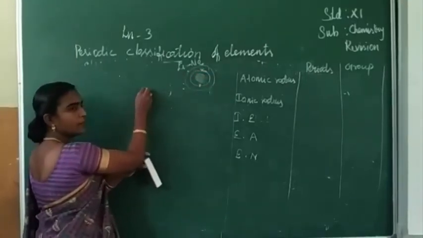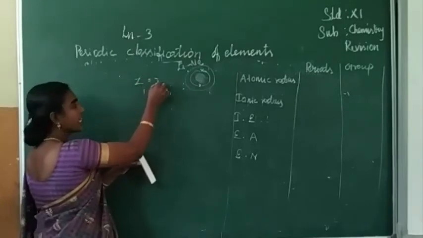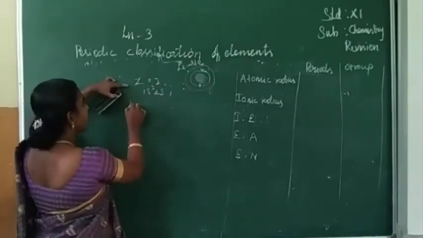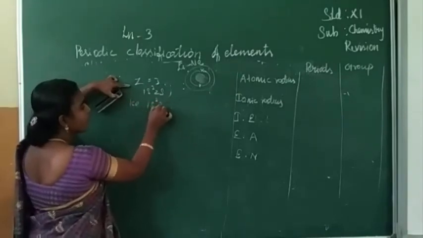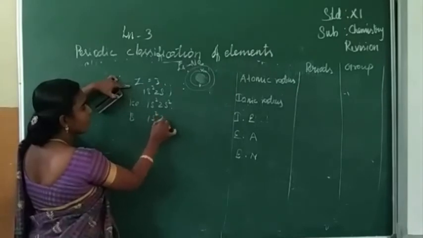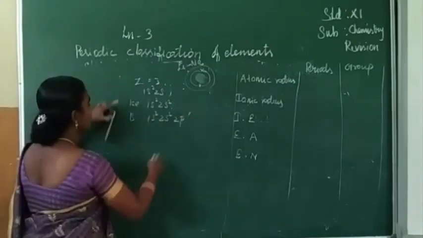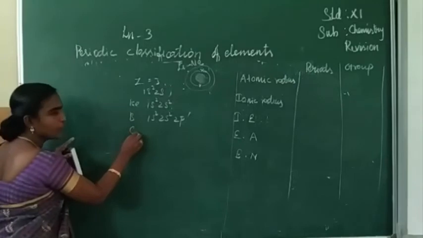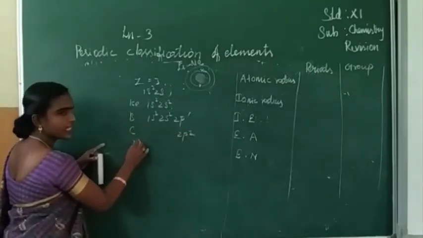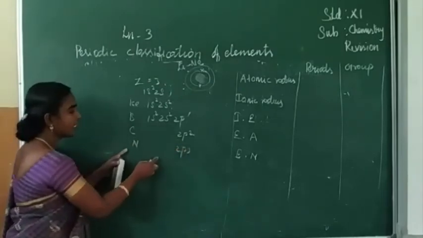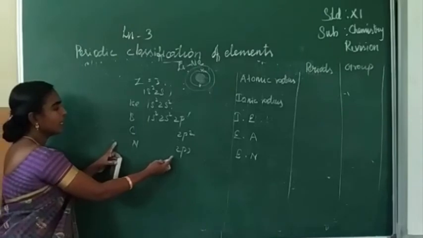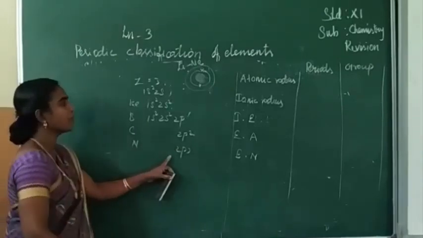For example, lithium, its atomic number is 3, 1s2, 2s1, and next one beryllium 1s2, 2s2. Then boron 1s2, 2s2, 2p1. Next carbon 2p2. Next nitrogen 2p3. So from left to right, electrons are added in the same energy level.